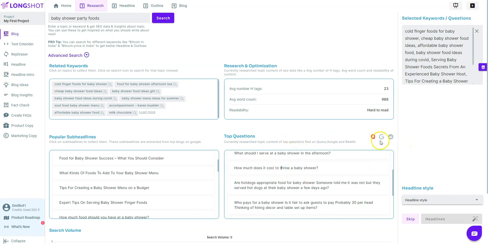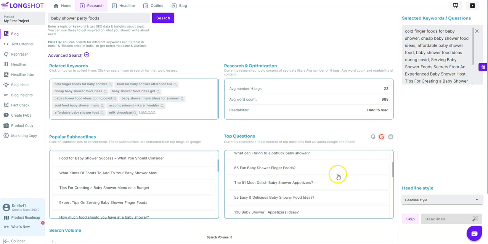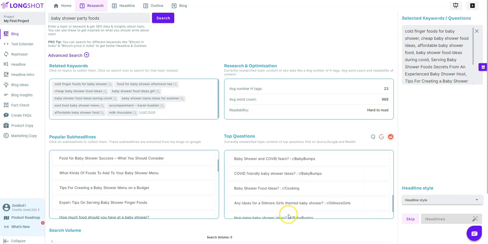Okay, so that's actually from Quora. You can click on Google right here and get more, and then you can also even click over here and get Reddit. So they've really implemented this. I've also done reviews on Outranking, which had a lot of features like this. I like how Longshot has this included in here as well, which is super cool.